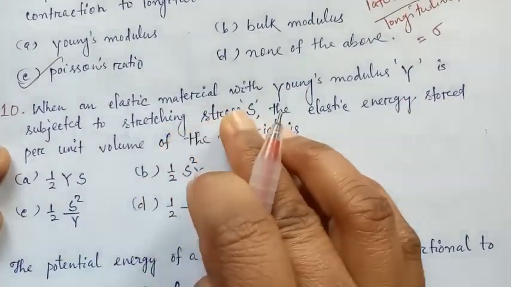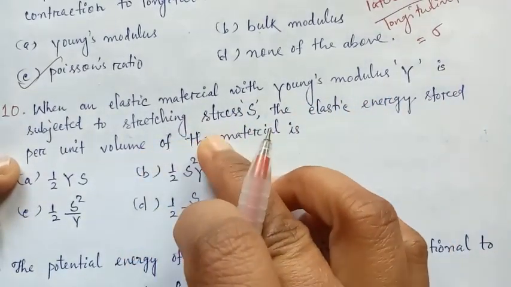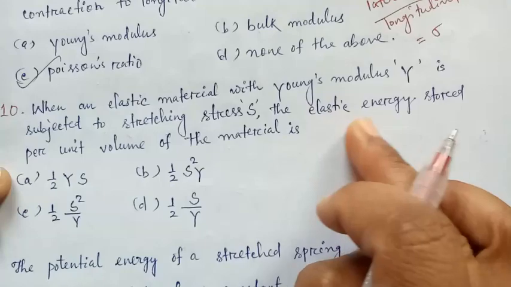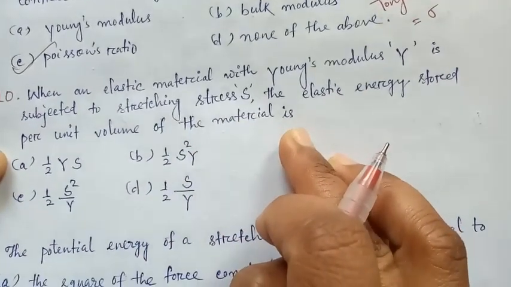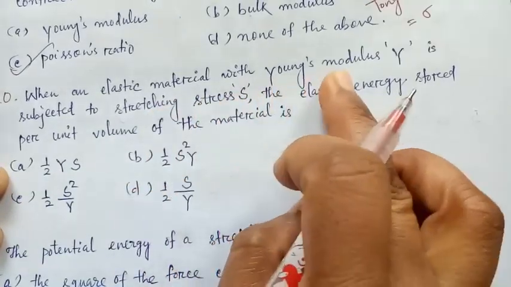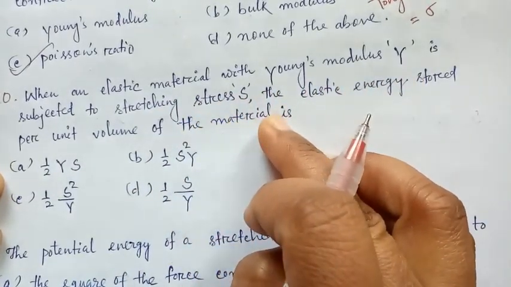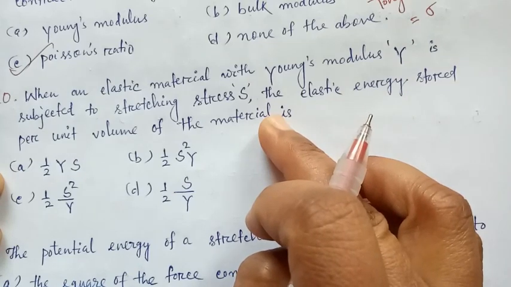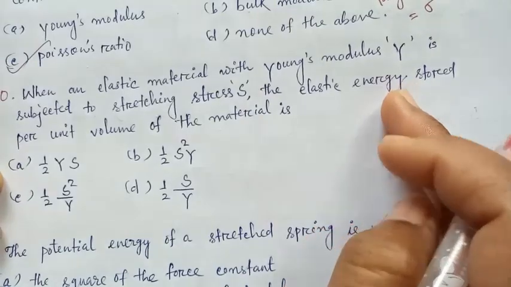When an elastic material with Young's modulus Y is subjected to stretching stress S, the elastic energy stored per unit volume of the material is, what is given? Young's modulus is given Y and stress is given S. Then it is asked the expression for elastic energy stored per unit volume.